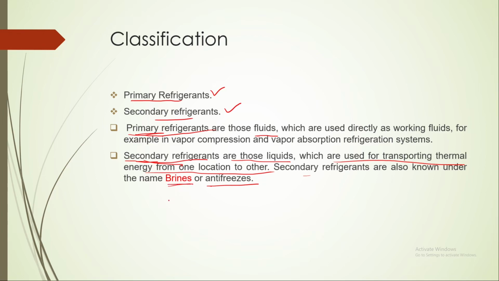Generally, brines are made by mixing CaCl2, calcium chloride, or sodium chloride, which is salt, in water. These are also called antifreeze because they will not freeze at 0 degrees centigrade; generally, they freeze below 0 degrees centigrade.